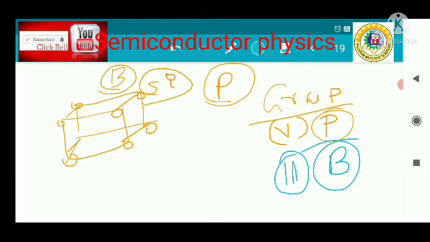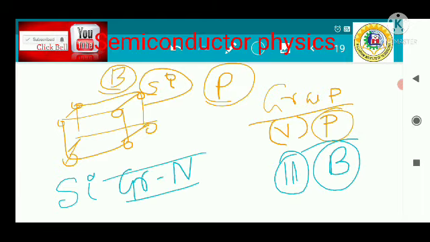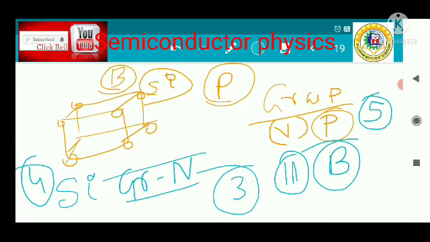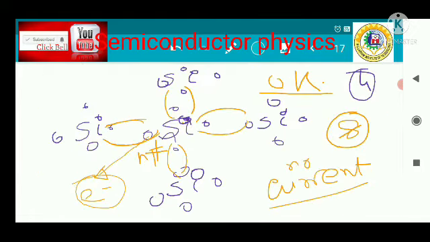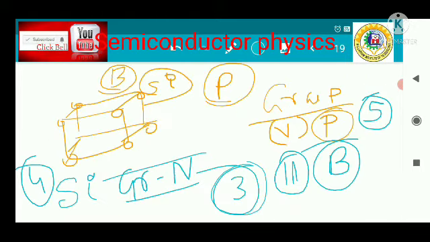Okay, and silicon itself is a group 4 element, because its outermost shell has 4 electrons. Group 5 means the outermost shell has 5 electrons, group 3 means the outermost shell has 3 electrons. As the number of electrons is 3, this structure is not formed as with silicon. In the case of boron, it has 3 electrons, so one bond is vacant here. So if we insert boron inside the semiconductor, one hole is created, because there is an absence of an electron. 3 electrons cannot make bonds with 4 neighboring silicon atoms.